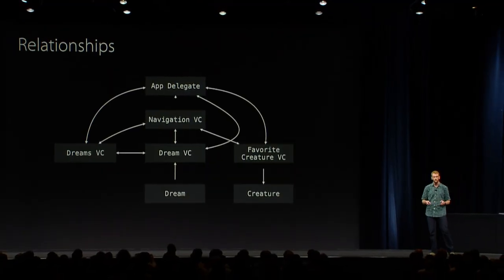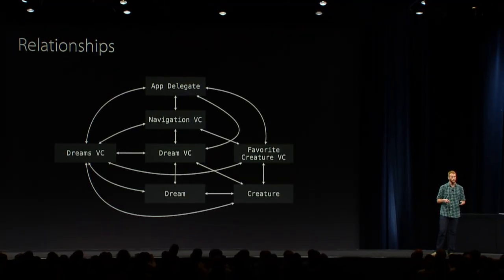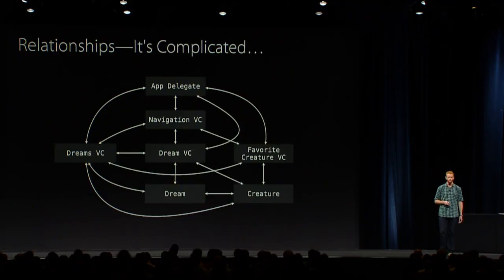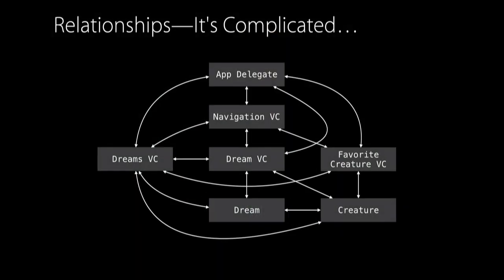And so this diagram shows the relationships of the first version of our application. Some of these relationships can be explicit and implicit. Some of them can be one-way or two-way. And some of them can even be dynamic or static. And so these relationships can get very, very complicated. So what happens when we try and test just the dream type on its own? Well, even if you create a dream that stands by itself, this doesn't reflect the reality in the app because there are many more dependencies that actually exist. And so that's not good.